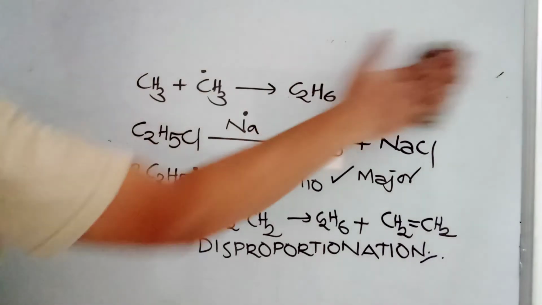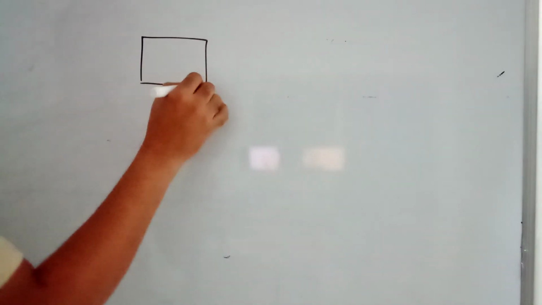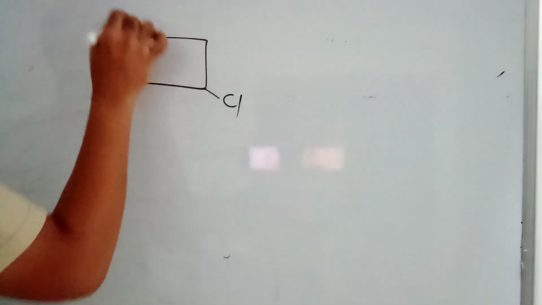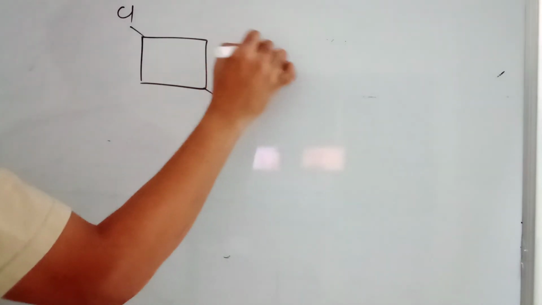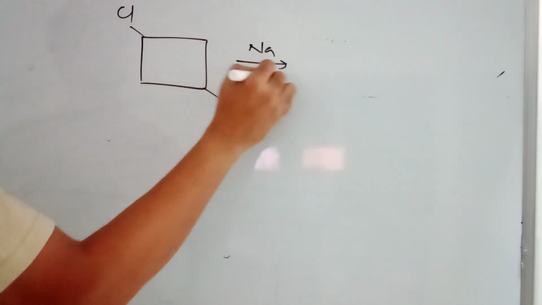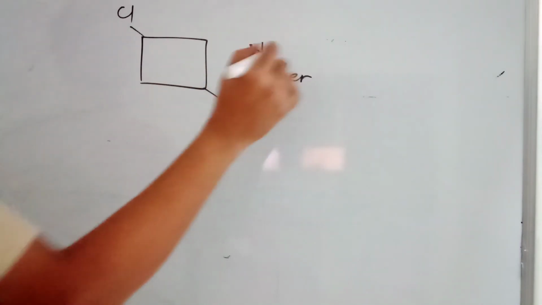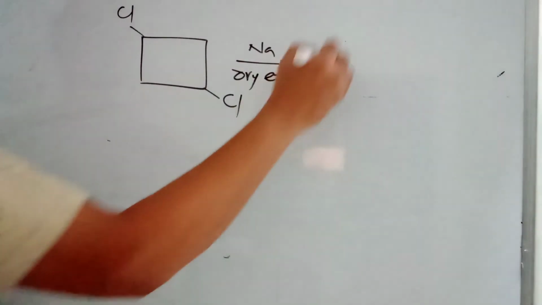Fine. Now the question is, if you are having such difficulty to form alkanes with odd number of carbons, then what is the best method? We have Corey-House synthesis. That reaction we will discuss a little later. Before that, you look at this reaction. Some examples. If it is chlorine, this is also chlorine. If you are using sodium and dry ether solvent, you remember that must be dry ether always. So you can expect here